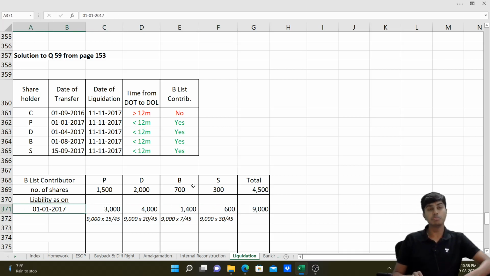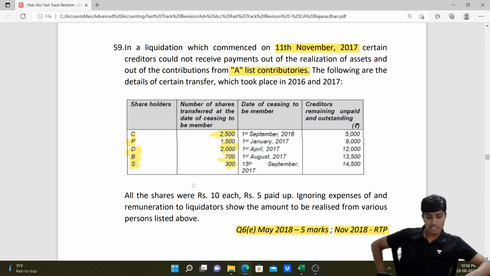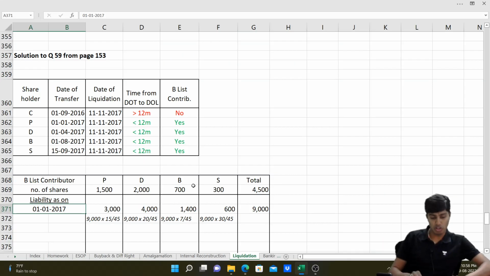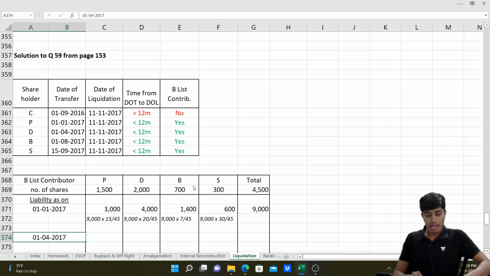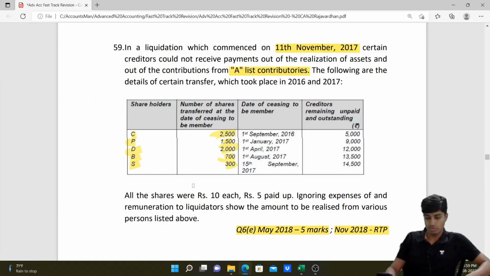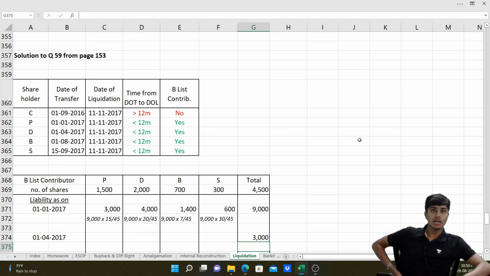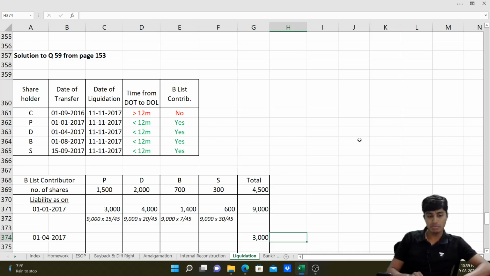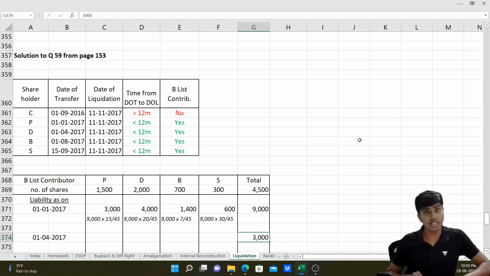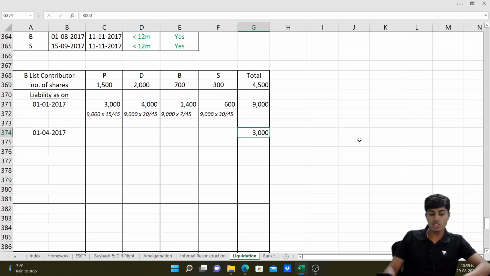This is the date on which P transferred. After that is the date on which D transferred, that is 1st of April. When I go to the next date, 1st of April, the liability is no more 12,000. Here it is mentioned as 12, but this 12 already includes this 9, which is now shared. So I'll take 12 minus 9, 3,000 as my basis. Now this 3,000 needs to be shared not between PDBS, because P is no more a shareholder.